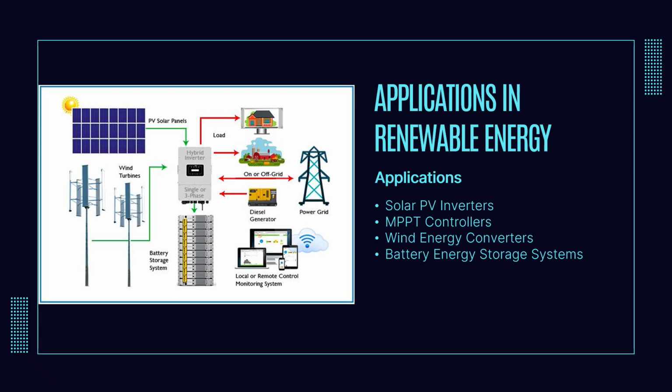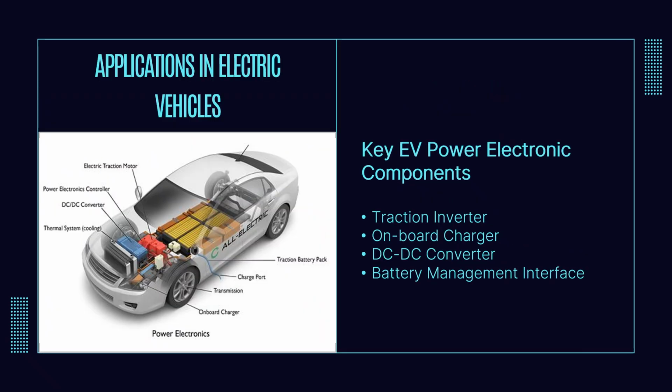Another industry that depends extensively on this technology is electric transportation. One example is electric vehicles, which contain several power electronic converters operating simultaneously. The traction inverter converts the battery DC power into variable frequency AC for motor control.